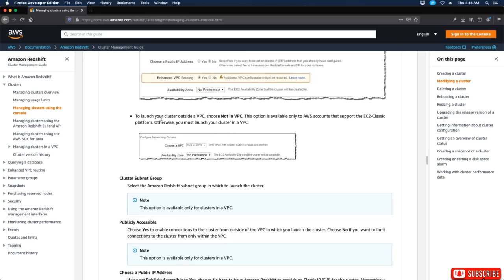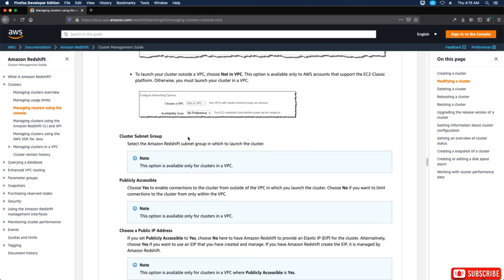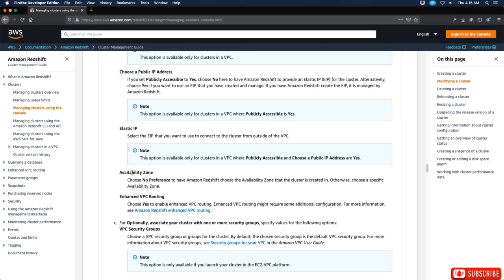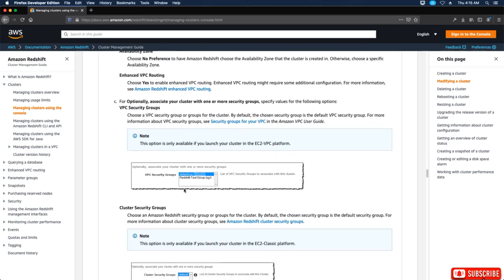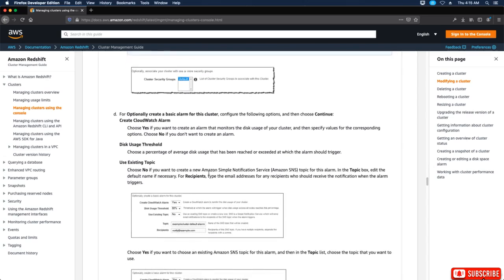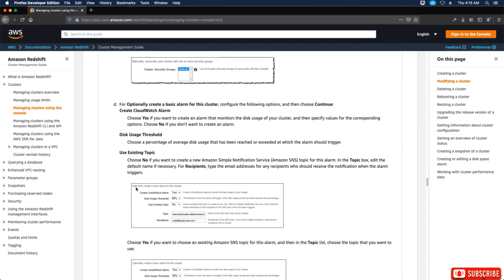And then you would continue on here to launch a cluster outside of VPC, choose not in VPC, okay? Cluster subnet group, publicly accessible, choose a public IP address, elastic IP, availability zone, enhanced VPC routing, okay, and then VPC security groups, cluster security groups, and then here you can see optionally create a basic alarm for this cluster, okay.